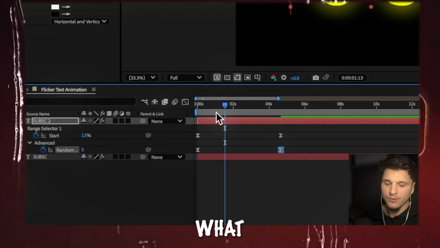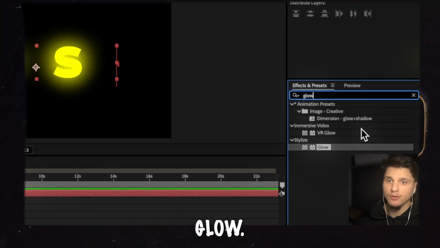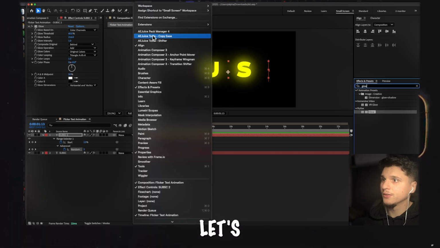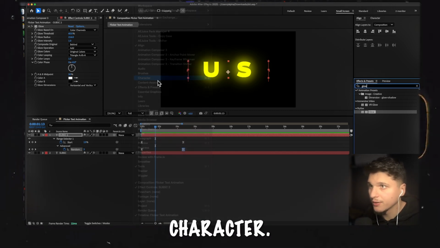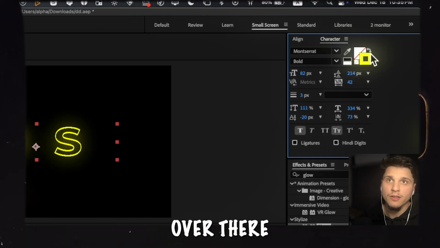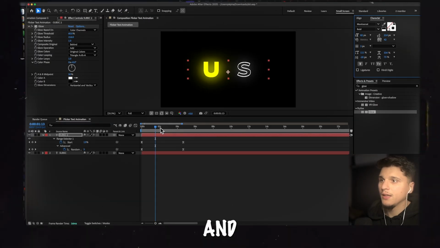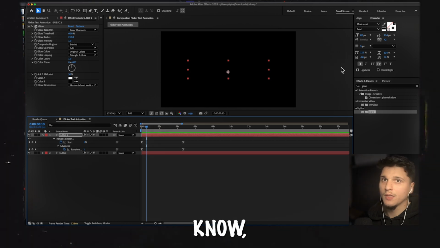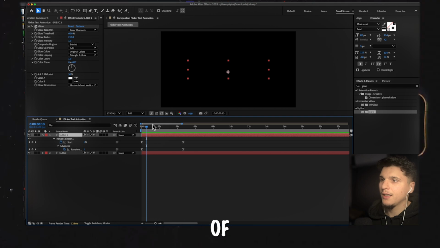And then here, what we can do is go to, actually not glow, let's look for something else. One second, I'm sorry. Let's go to character, and then here, let's click on this right over there and select the different option. And now we have just an outline, as you can see here. You can get this, I guess, interesting effect, if you consider that interesting. And that's what we have here.